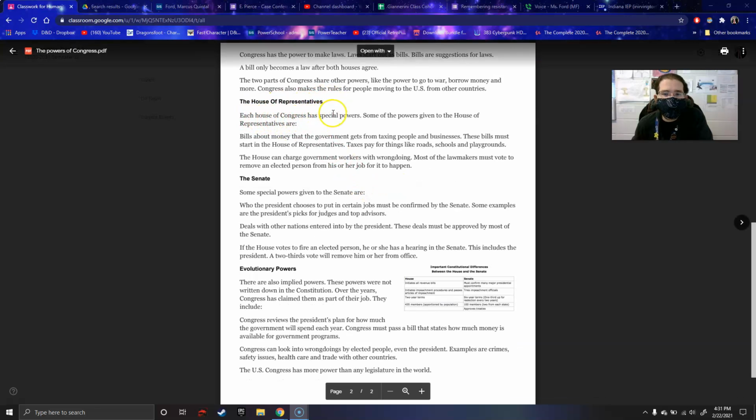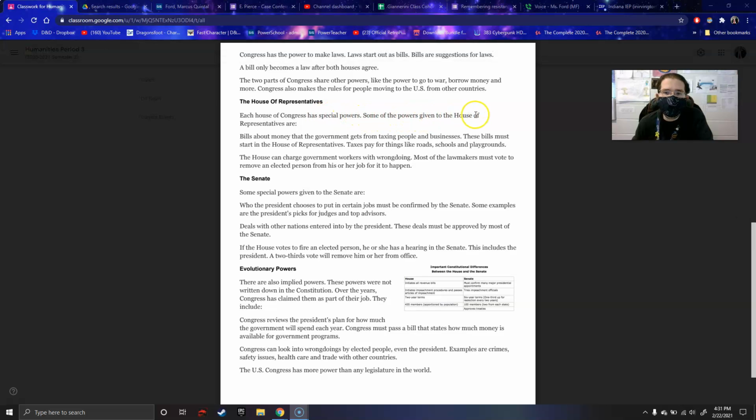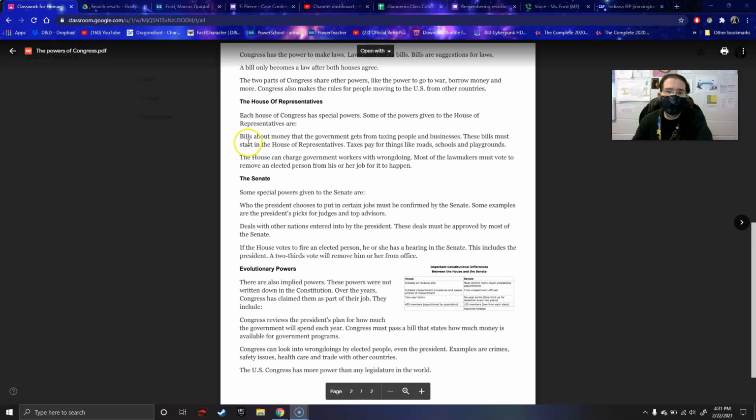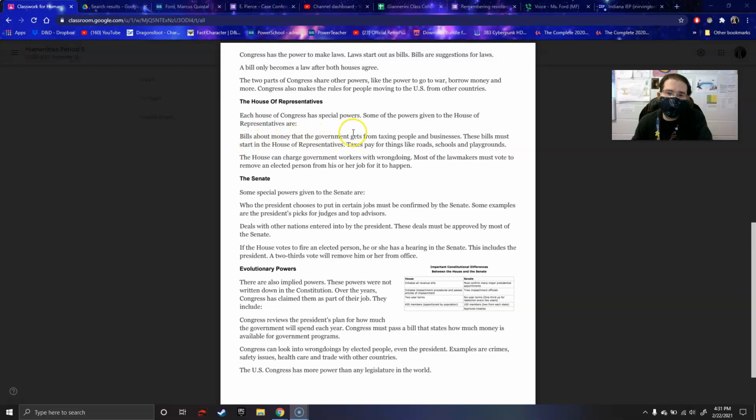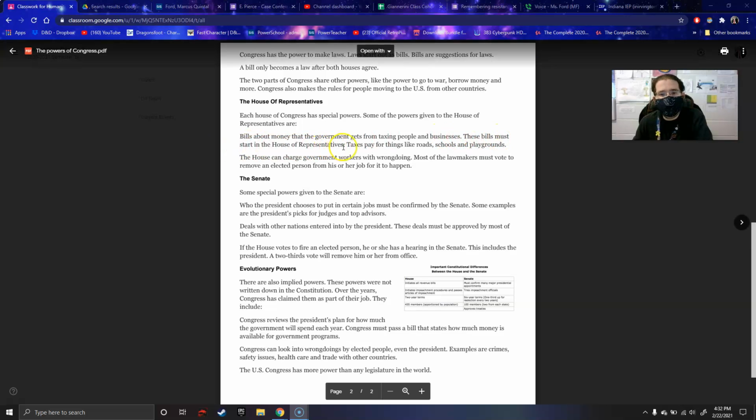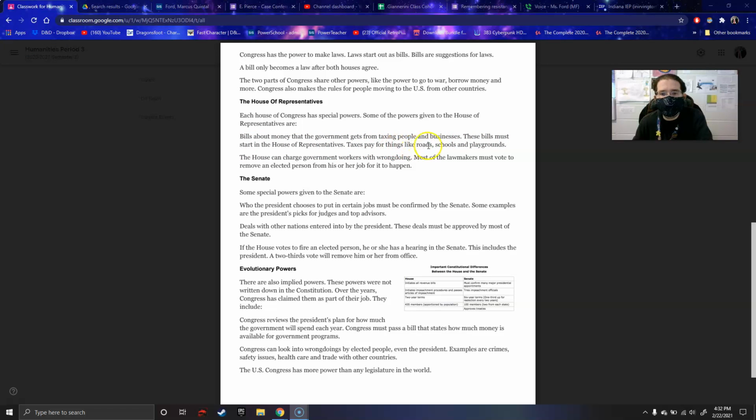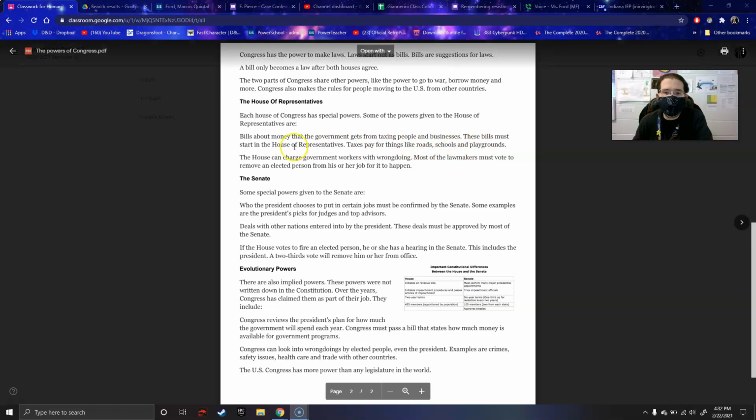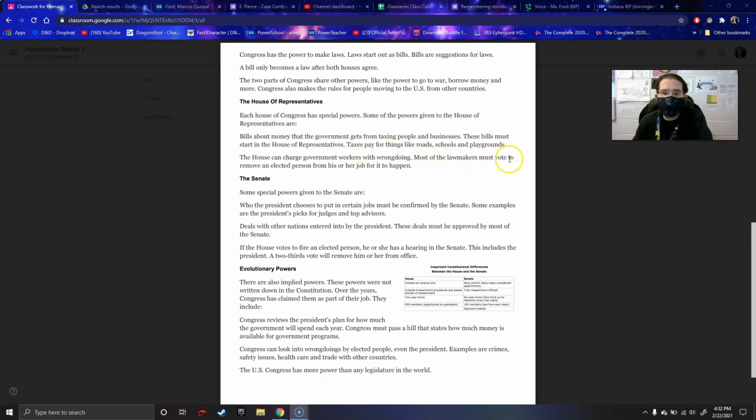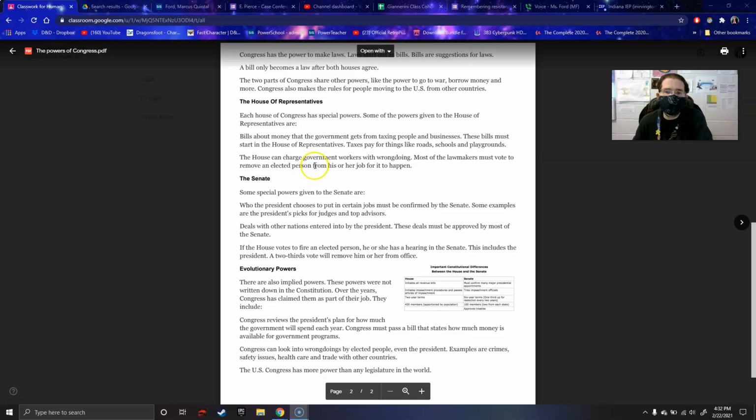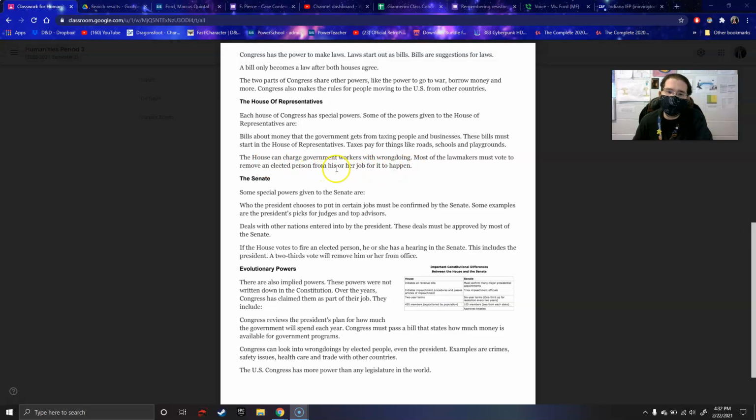The House of Representatives. Each House of Congress has special powers. Some of the powers given to the House of Representatives are bills about money that the government gets from taxing people and businesses. These bills must start in the House of Representatives. Taxes paid for things like roads, schools, and playgrounds. The House can charge government workers with wrongdoing. Most of the lawmakers must vote to remove an elected person from his or her job for it to happen.